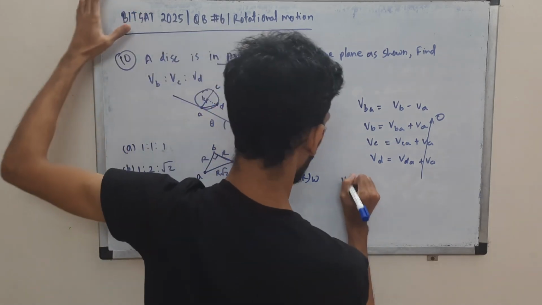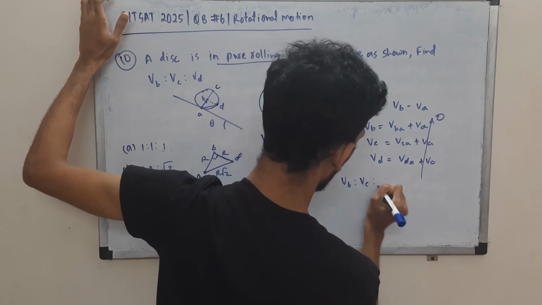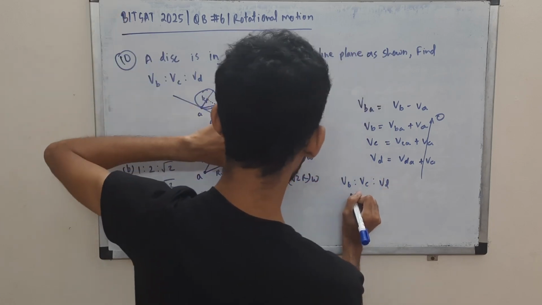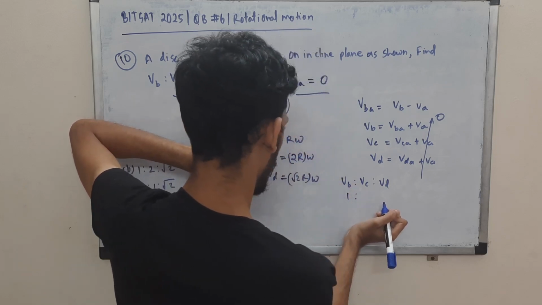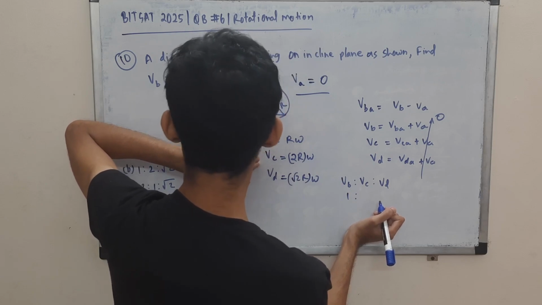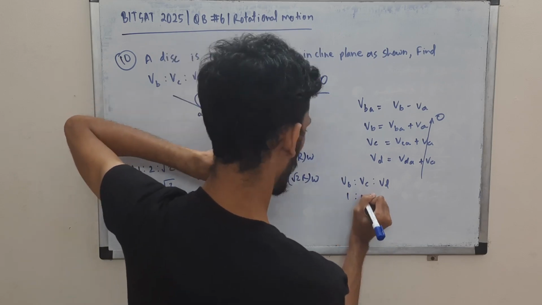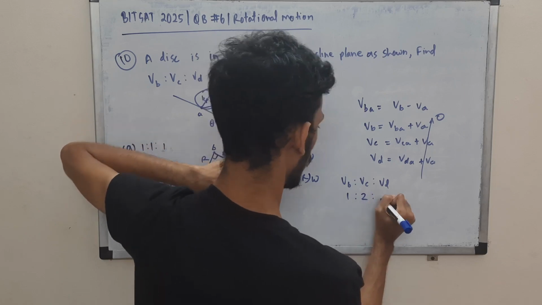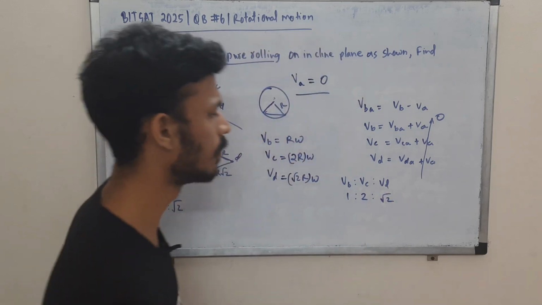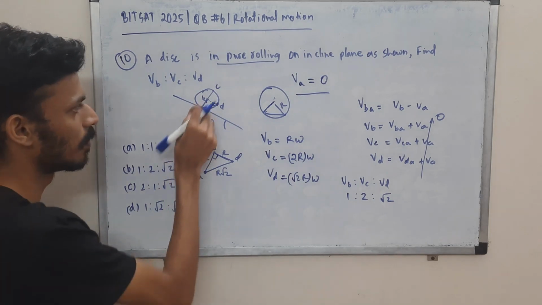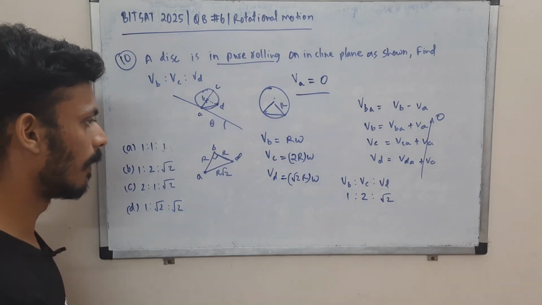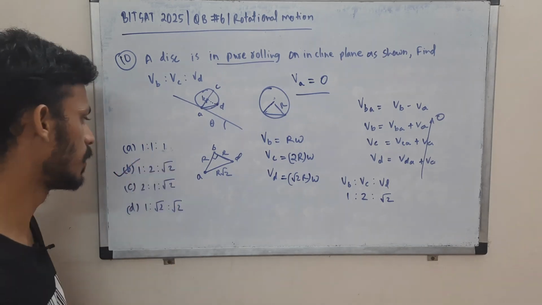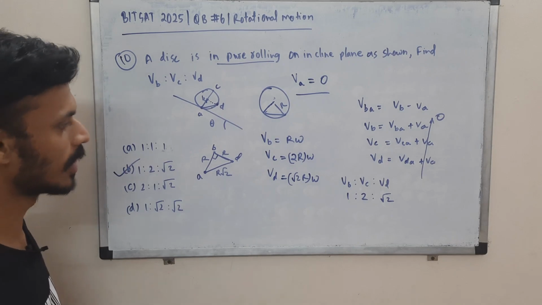So we find VB : VC : VD. VB is R omega, and R omega is common throughout. So it is 1 for VB, 2 for VC, and root 2 for VD. Basically, they are proportional to the distances from the point A, if you can note that. So the correct option is option B. That's about this question.